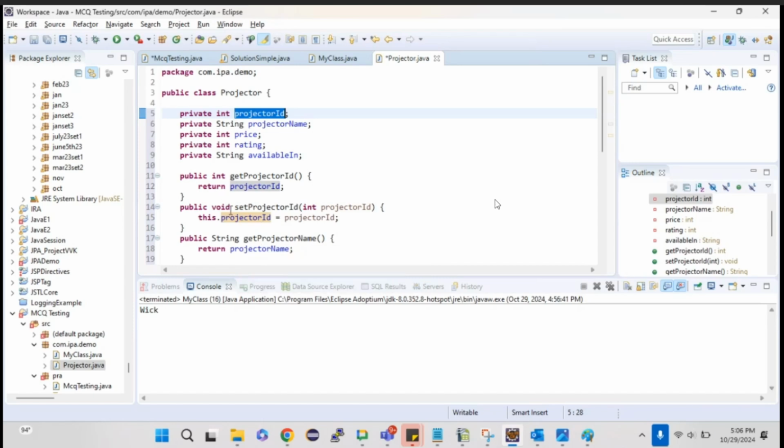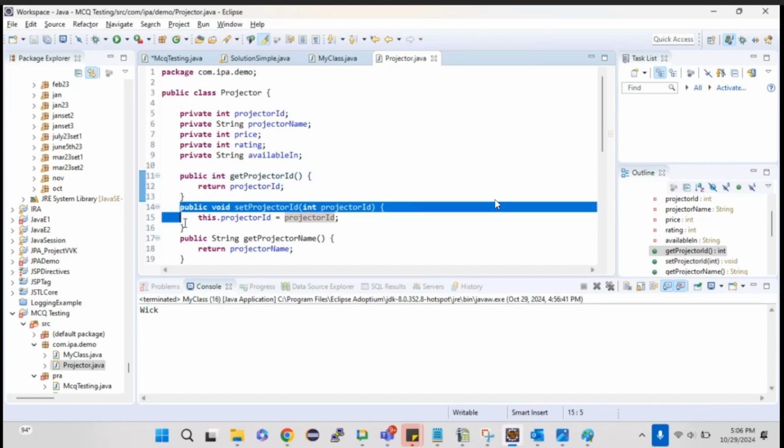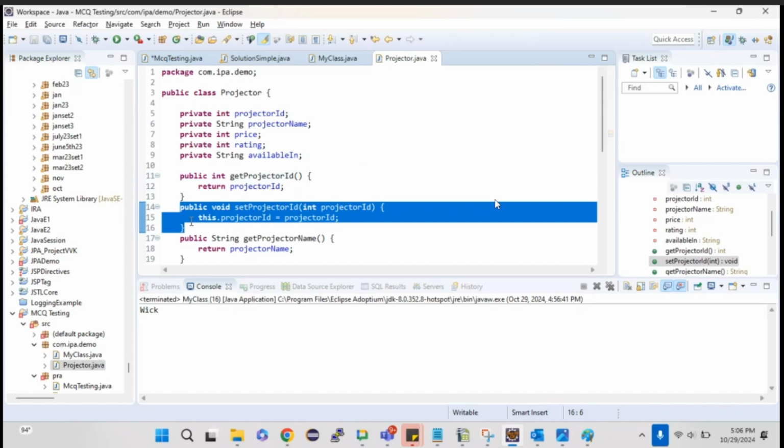So to differentiate these things, they have used this keyword. So this dot projector ID, which means this projector ID belongs to this particular class, which means this is an attribute. After the equal symbol, whatever projector ID I'm having, that is my input parameter passed. Okay. So this is setters. So getters and setters.